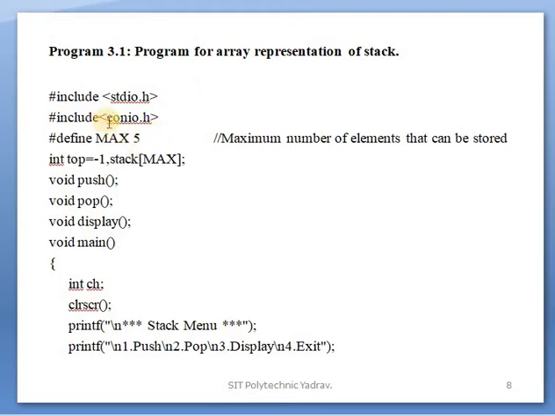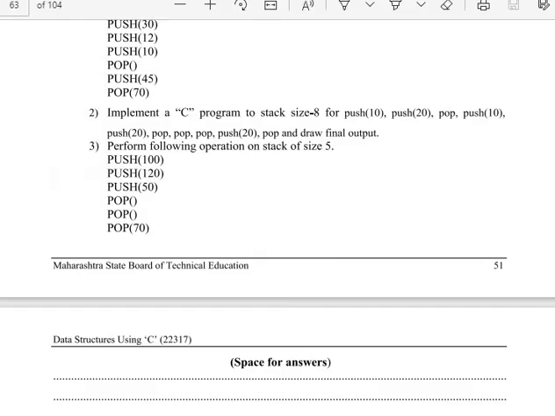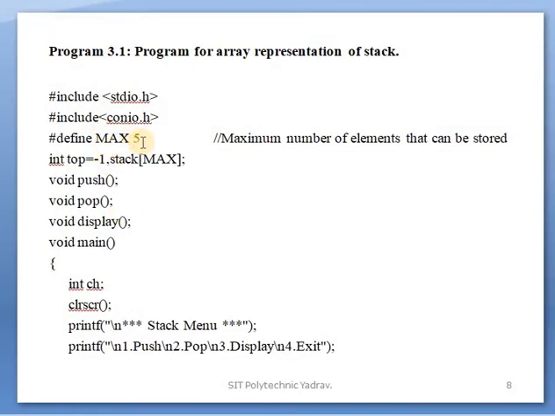Okay, that stdio.h is the header file. Define MAX is the maximum number of elements that can be stored, here 5. But in the question it says the maximum size is 8, so write the program again, with the size as 8.